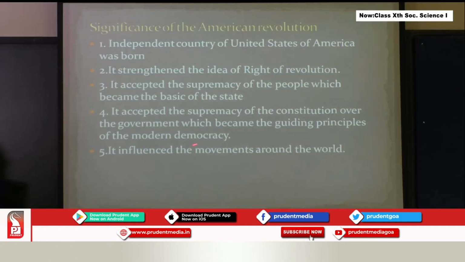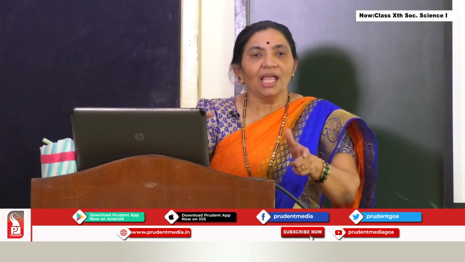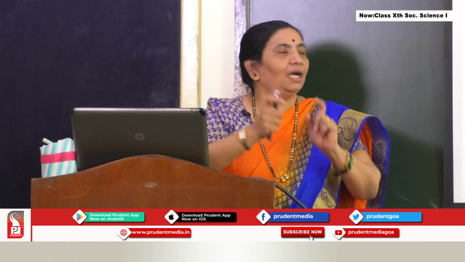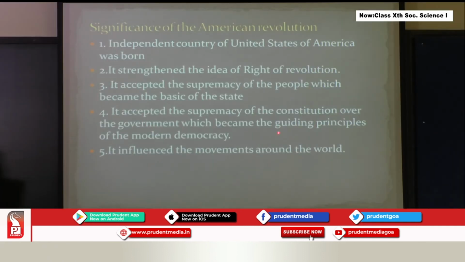Third thing, it accepted the supremacy of the people. So the people are important here. And this became the basis of the state. Next important thing, it accepted supremacy of the constitution. So constitution is supreme, not the governed, not the government. The rules are there in the constitution and the country has to be ruled as per the constitutional laws. So constitution over the government became the guiding principle of modern democracy.